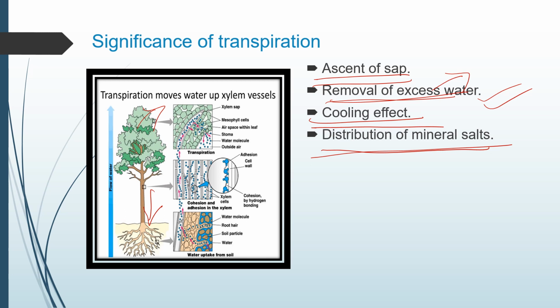So the mineral salts are distributed to all parts of the plant through the process of transpiration. So this is all about the significance of transpiration. Water is taken from the roots, passed through the stem to the leaves, and transpiration happens. These are the four important significances of transpiration: ascent of sap, removal of water, cooling effect, and distribution of mineral salts.